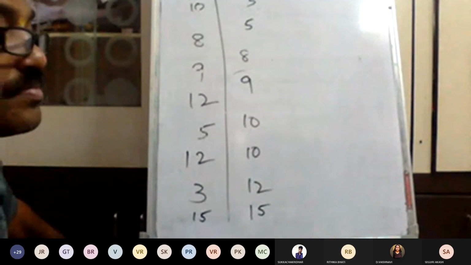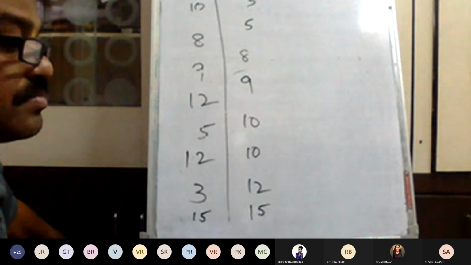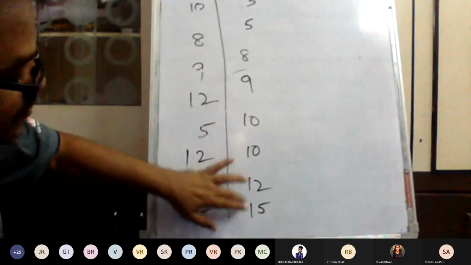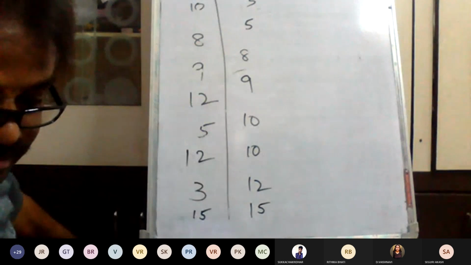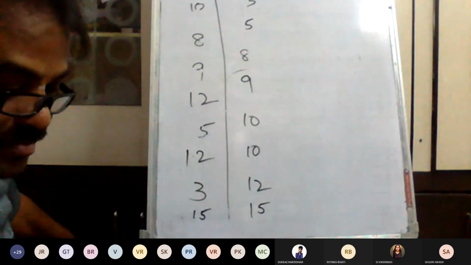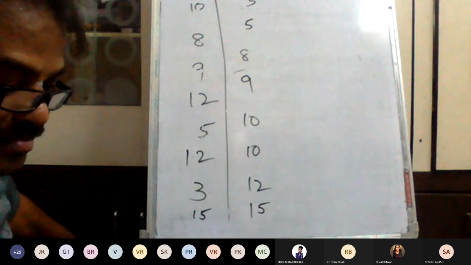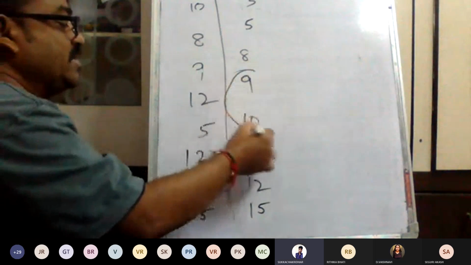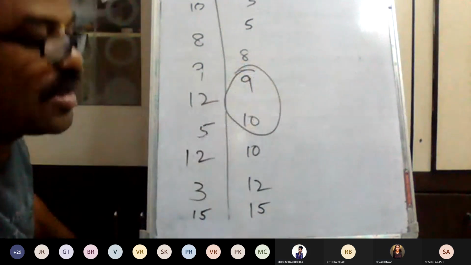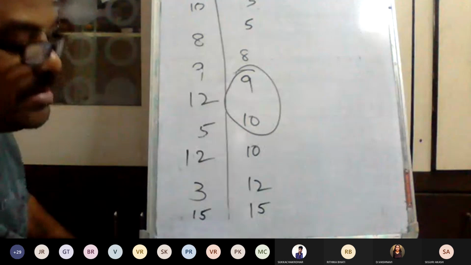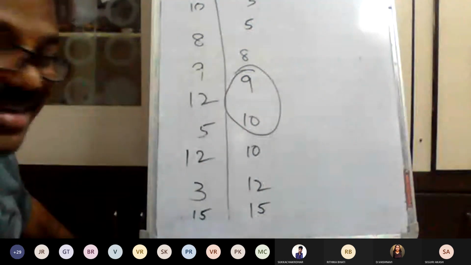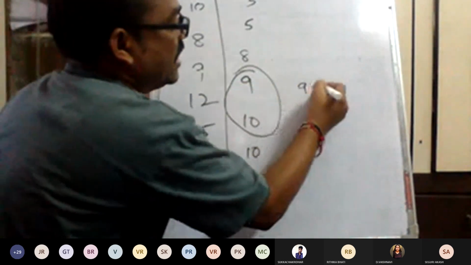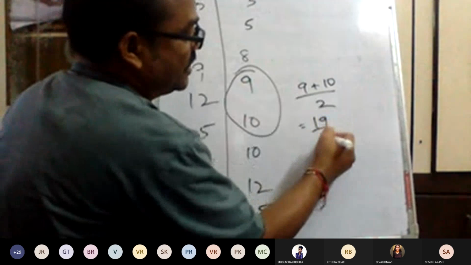What is the mid value? 9 and 10 will come, sir. Between 9 and 10, your mid value is there. Correct? Yes, sir. In this case, you take the average: 9 plus 10 divided by 2. 19 divided by 2 is 9.5.